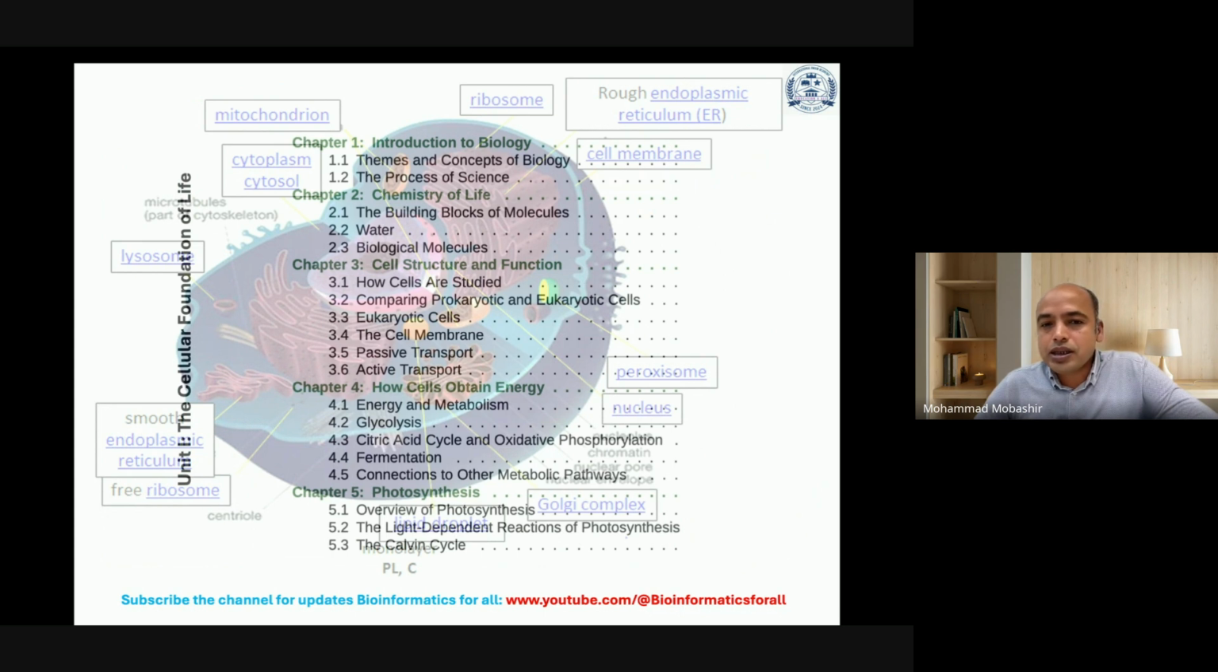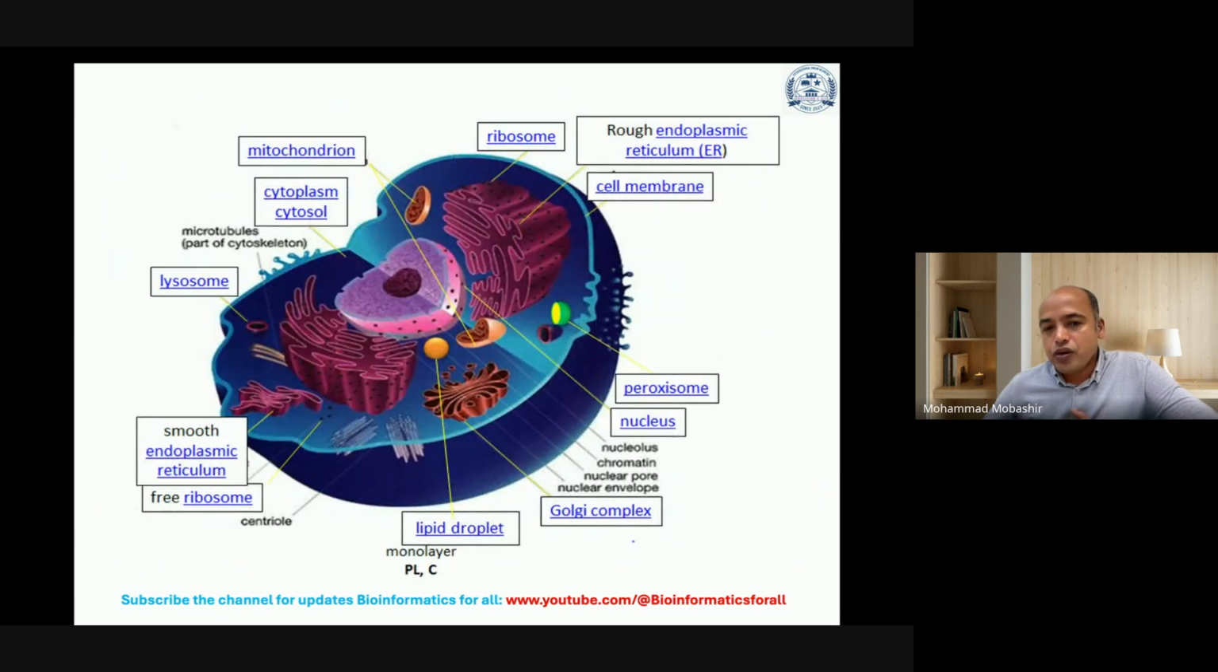Now, how the cells obtain energy. For this purpose, it is metabolism and energy, then glycolysis, citric acid cycle, oxidative phosphorylation, fermentation, and connections to other metabolic pathways. Finally, photosynthesis, that is for plants: an overview of photosynthesis, the light-dependent reactions of photosynthesis, and the Calvin cycle.